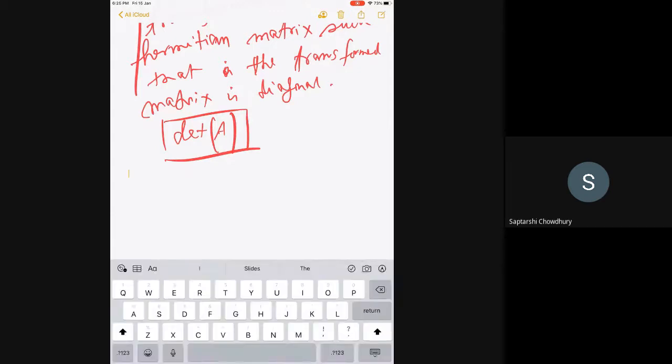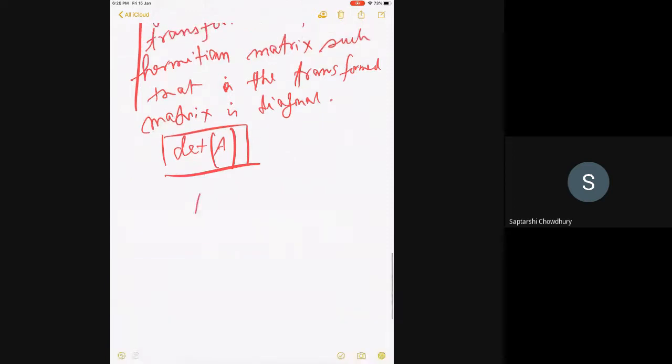So if I now ask you to find another matrix, let's say A to the power half, or let's say A to the power 100 or 1000, a very high number, how will you find it? I have to diagonalize it first.